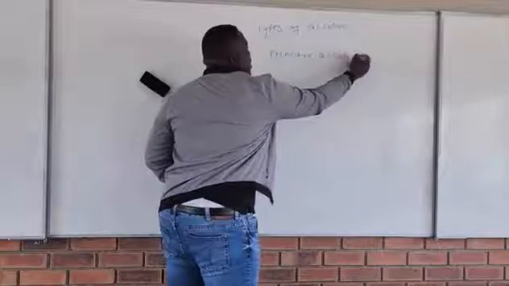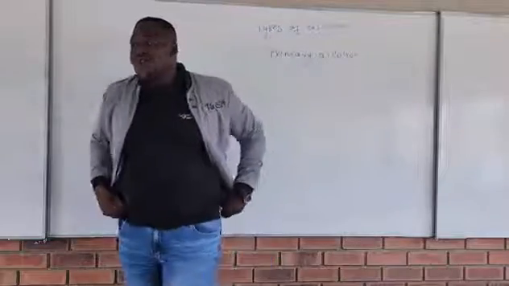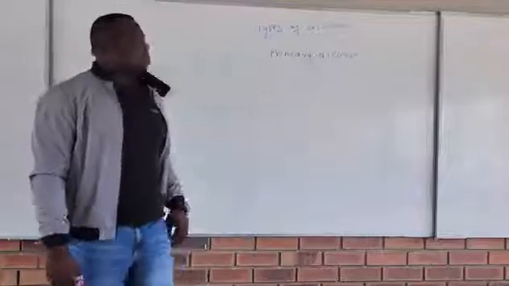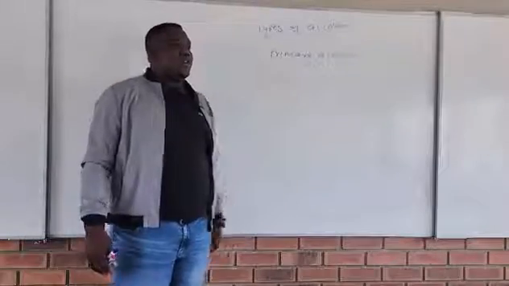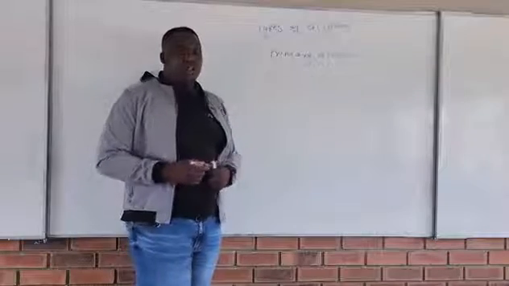What we call primary alcohol. Hey, my babies, this is very important. You need to know all of this. We've got what we call primary alcohol. Why is it called primary alcohol?